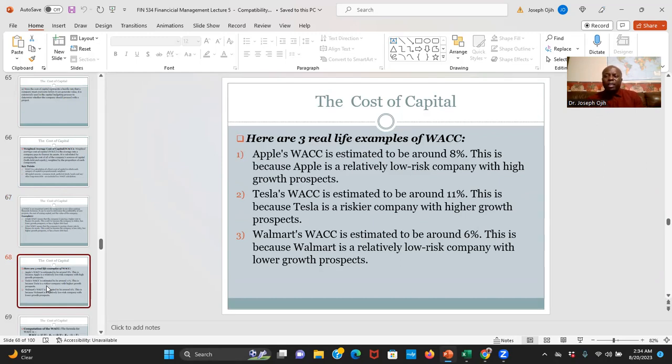A company like Tesla has a weighted average cost of capital that is higher than that of Apple at 11%. Of course, Tesla is a good company, and they made significant progress with respect to building battery cars. But that progress came at a very high cost. They have burned a lot of cash to come to where they are.